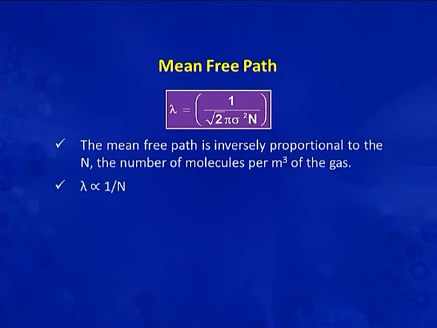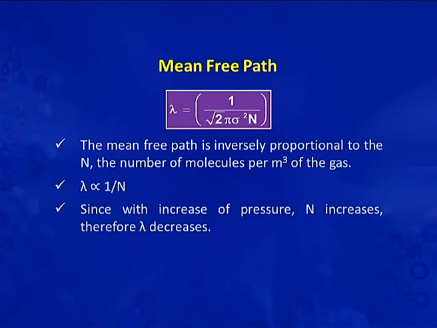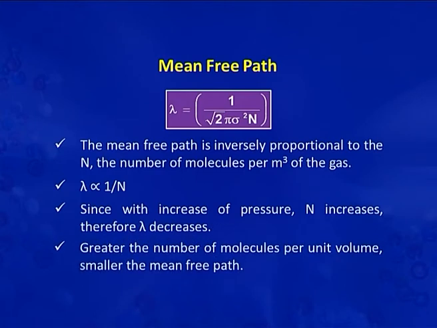And the second observation is that with increase of pressure, the number of molecules will increase. So, definitely mean free path will decrease with a greater number of molecules per unit volume, as N is in the denominator in this expression. So, definitely as the number of molecules increases, the mean free path will be small.